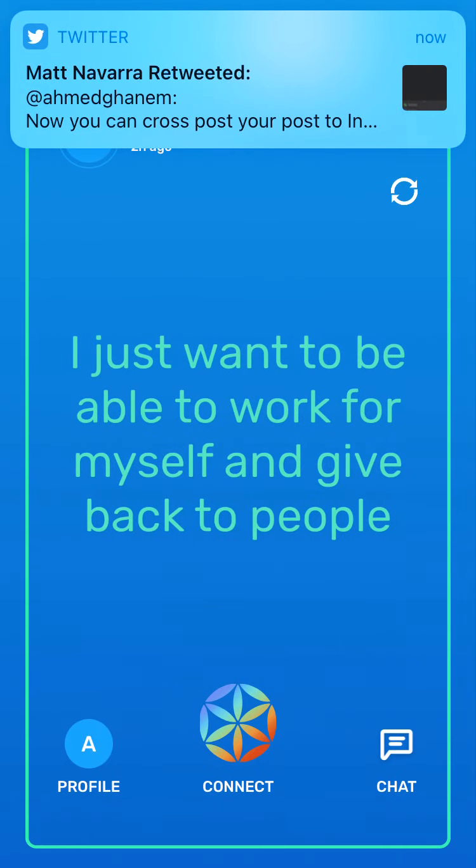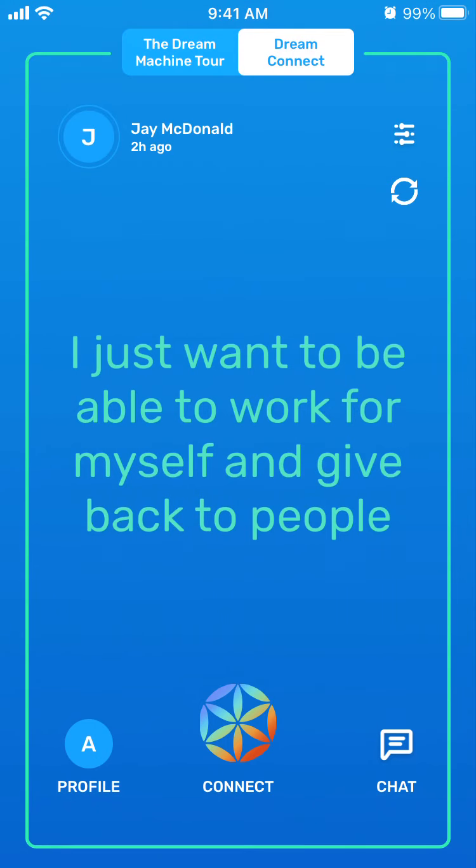So that's pretty cool. That's basically the app when you create your account. Definitely give it a try. So Dreamr app on App Store.